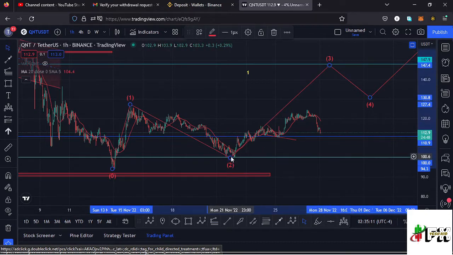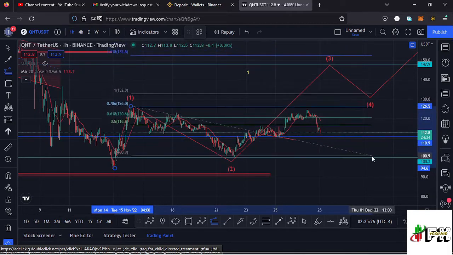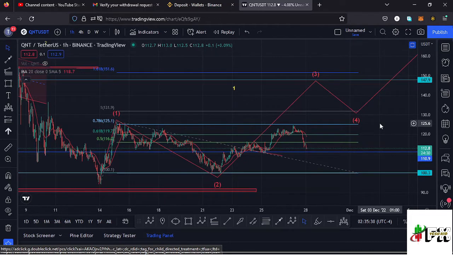And using the trend based Fibonacci, I can give you a minimum target area to the upper side in the formation of this wave 3 by connecting the Fibonacci, that is the trend based Fibonacci, from the low of the first wave down there to the high of the wave 1, then dragging the fibs to the low of the second wave, and that gives me a minimum target area at the fib level 1.618, and that is at around the $151.6 mark.